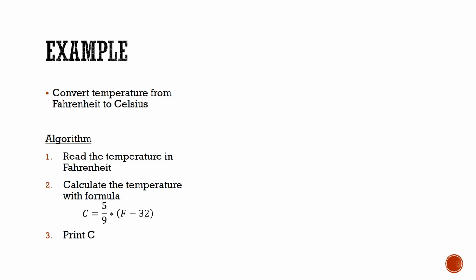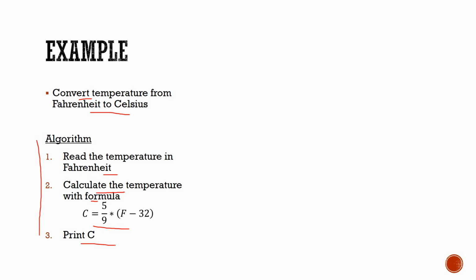After that, I'm taking the first example. I'm converting a temperature from Fahrenheit to Celsius. First, here is the algorithm. First, what do we have to do? We have to read the temperature in Fahrenheit because we are converting the temperature from Fahrenheit to Celsius. After that, I have to use the formula for conversion of temperature from Fahrenheit to Celsius. After converting, I can print the temperature in Celsius.